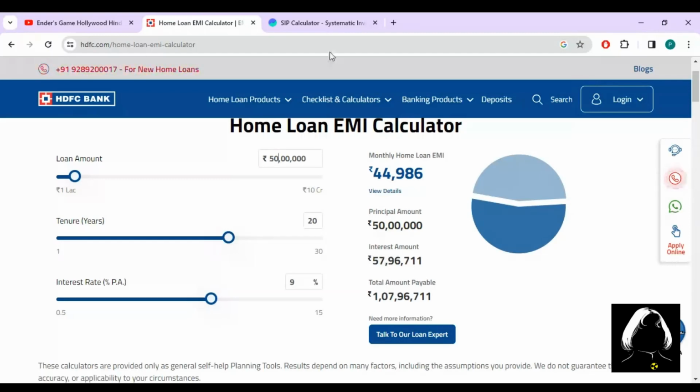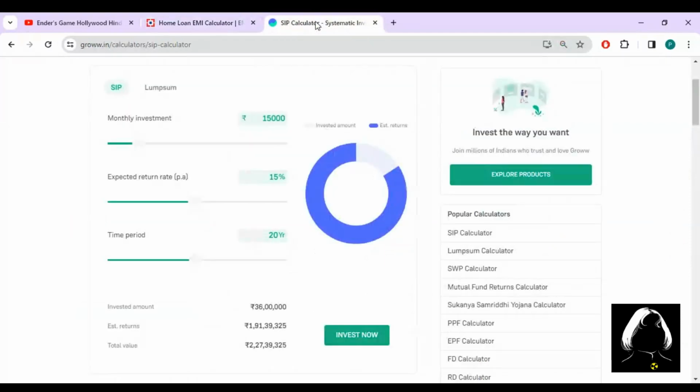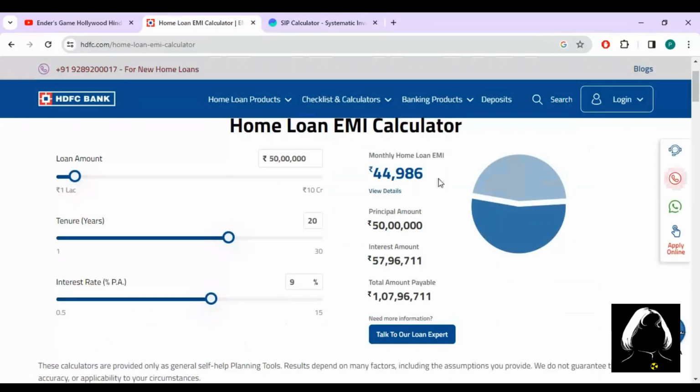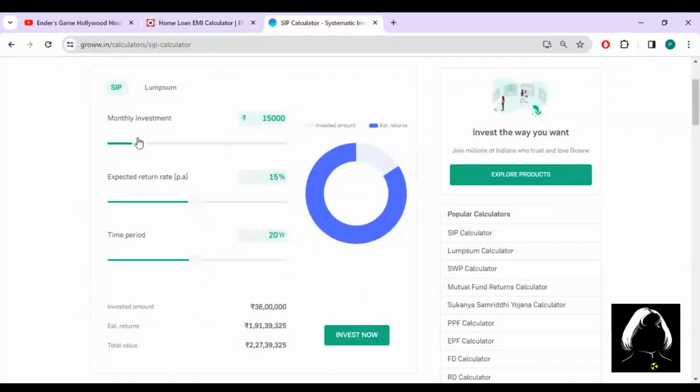Let's see the second part of our strategy: 10% of the EMI amount should be invested in a SIP. For 45,000, 10% comes to around 4.5k. So I will adjust this in the calculator from Groww, but we can use any other SIP calculator as well.